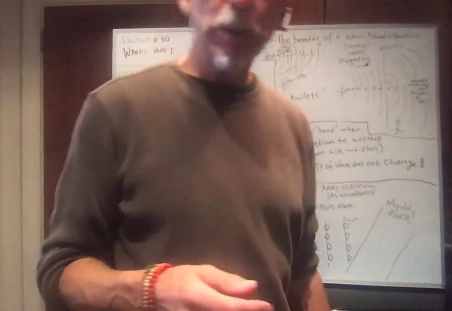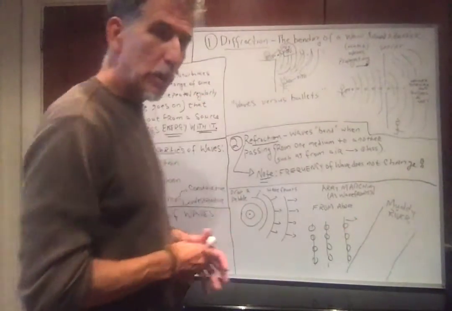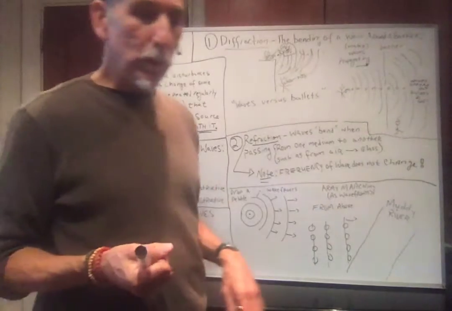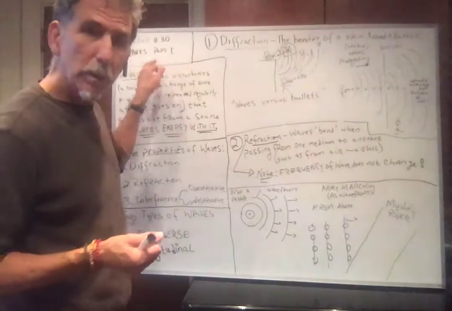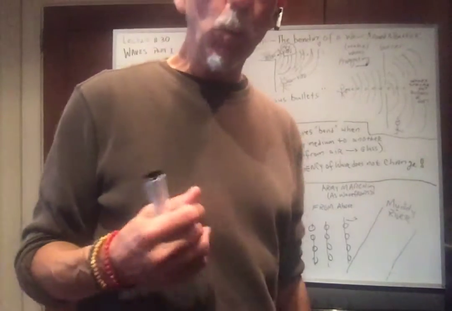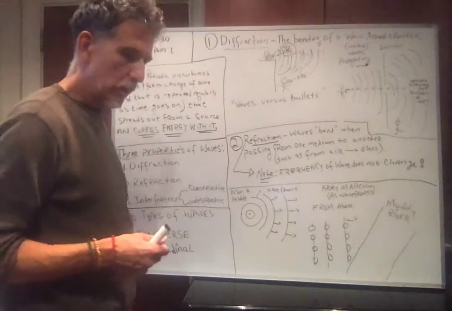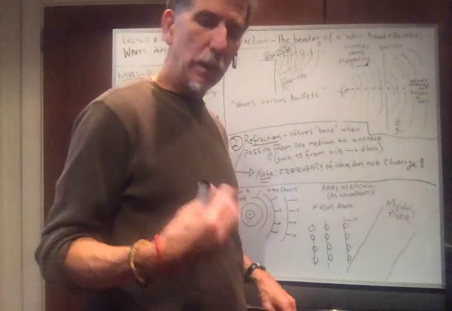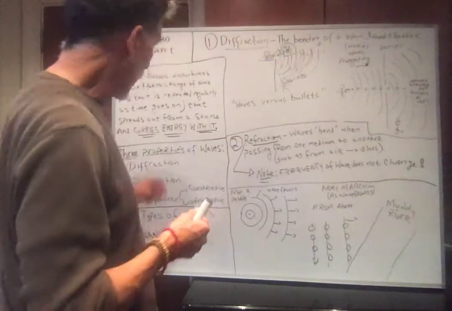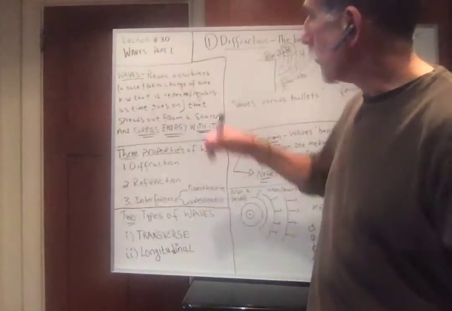Welcome back, everyone. Here we start the second third of our course. This is lecture number 30. We're going to start talking about waves, electromagnetic spectrum again, and interference, and a bunch of different things. So let's take a look.